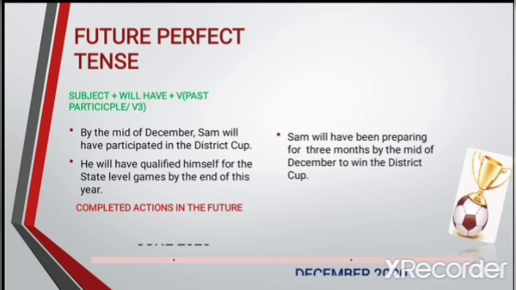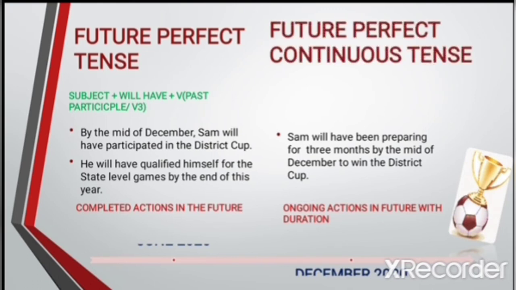Suppose we want to talk about the duration of the future ongoing action, we make use of future perfect continuous tense. For example, Sam will have been preparing for 3 months by the mid of December to win the district cup. This is what we call future perfect continuous tense, to talk about the duration of the ongoing action in future.